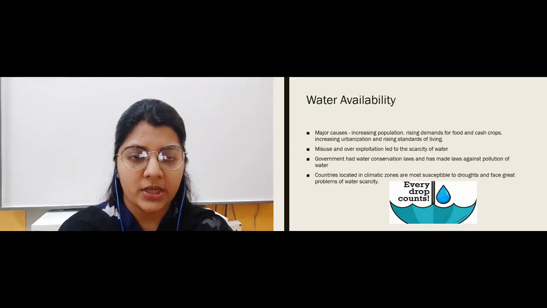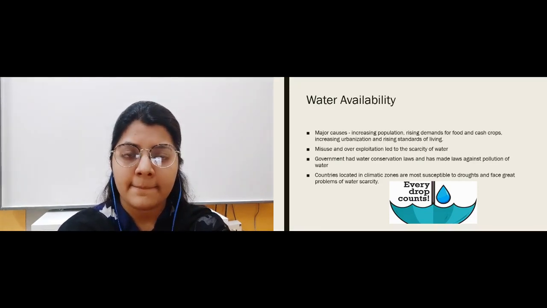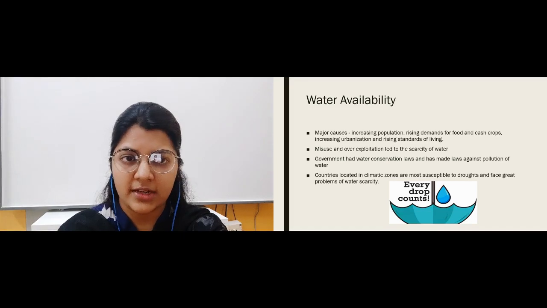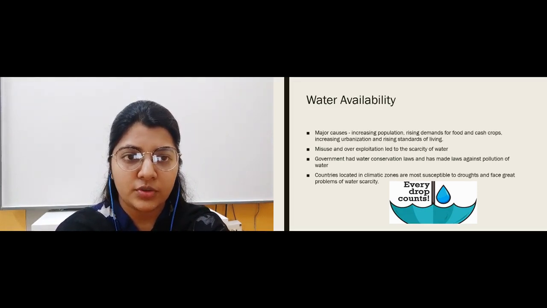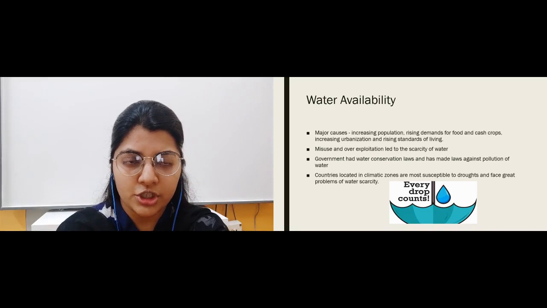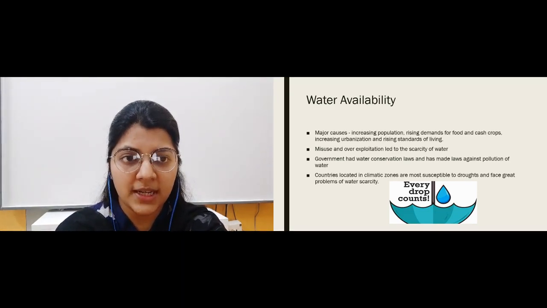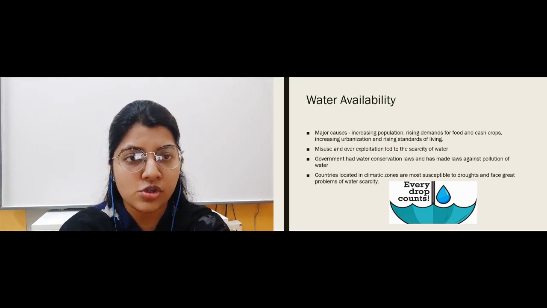So now our topic is water availability. We all know there is a shortage of water, especially in summers we face a lot of problems related to water. All of you know that because of the increasing population there are problems of water scarcity. Again, because of increasing urbanization, in city areas also we are facing a lot of water problems.